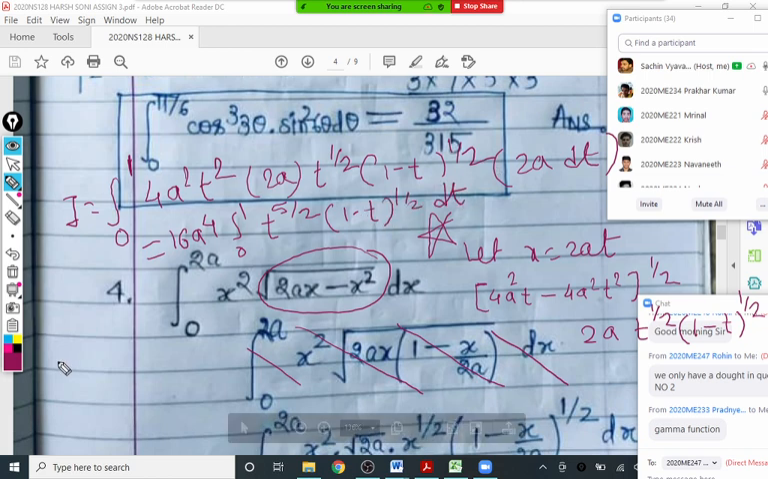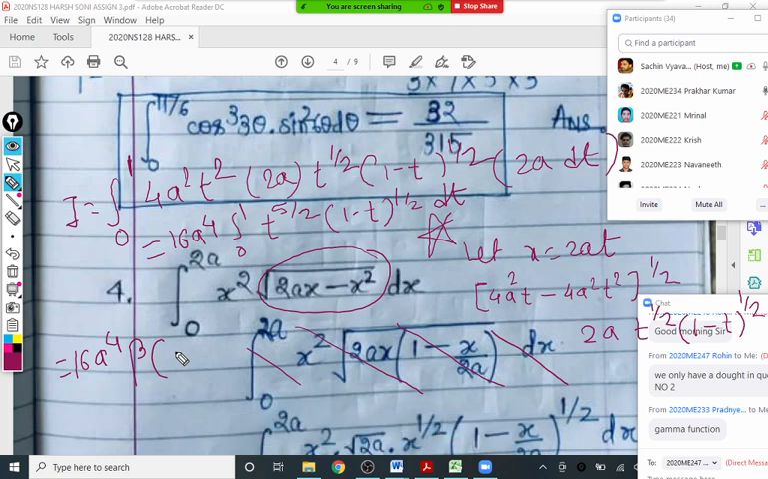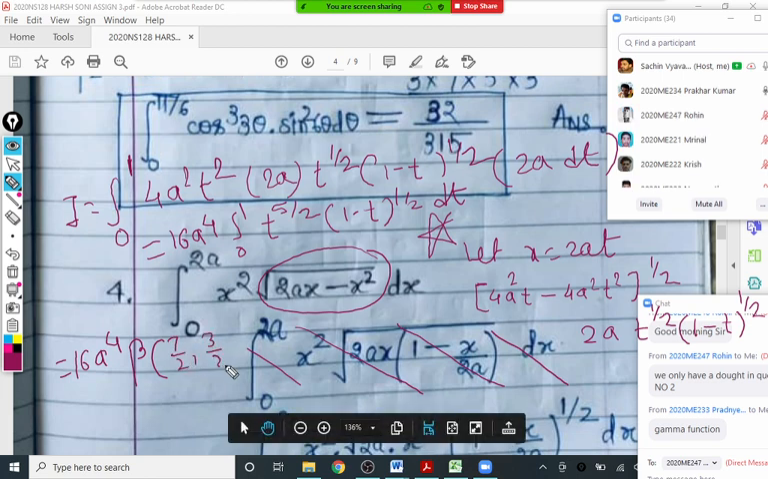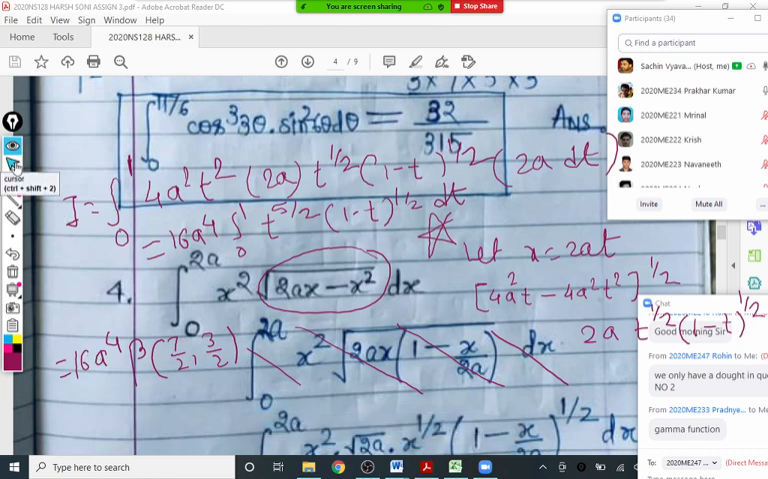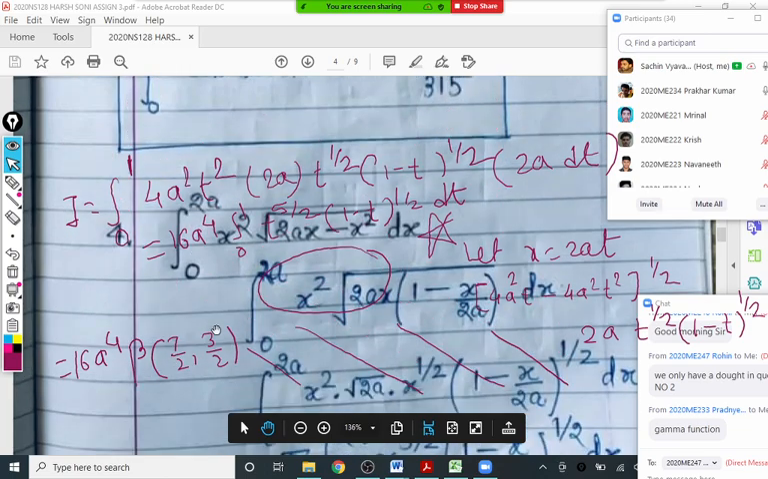And what is the value of the integral then? What is the value of this integral from beta? m becomes 5 by 2 plus 1, 7 by 2, and n becomes 3 by 2. Correct. So this is the answer in terms of beta: 16a raised to 4 beta 7 by 2, 3 by 2. And whenever the question is for 5 marks, it is always expected that you simplify this beta to gamma and write the final answer.